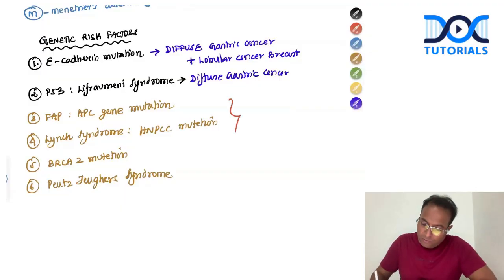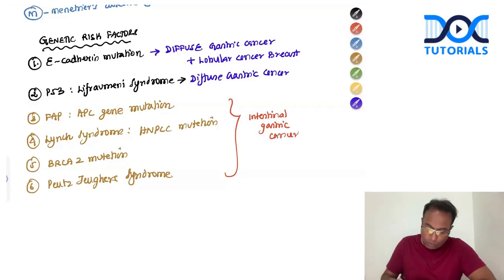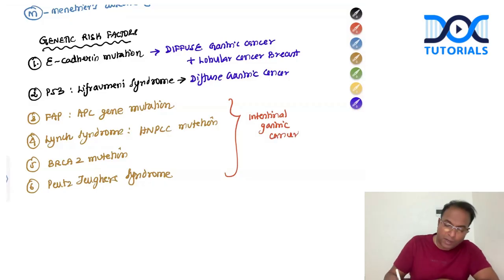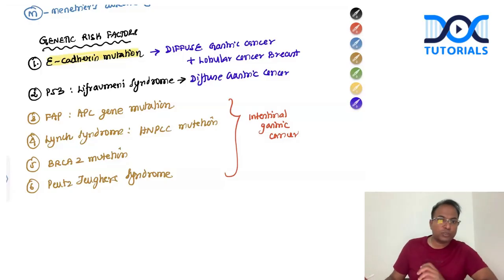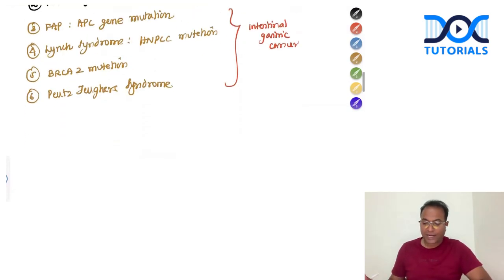The first 2 cause diffuse type cancer, and the others cause intestinal type of cancer. Intestinal gastric cancer is associated with the last four types. So the most important mutation here is E-cadherin mutation. E-cadherin mutation is the most important mutation seen in gastric cancer. P53 is Li-Fraumeni syndrome causing diffuse gastric cancer. FAP, Lynch syndrome, BRCA2, Peutz-Jeghers syndrome are the other genetic risk factors.